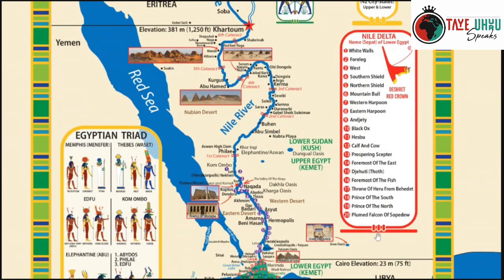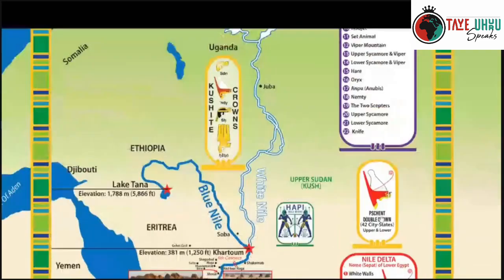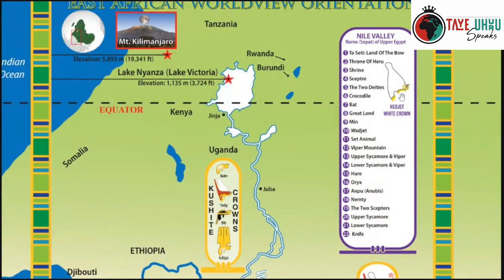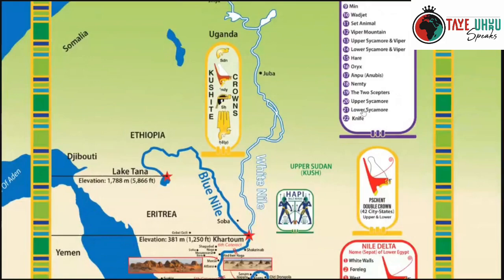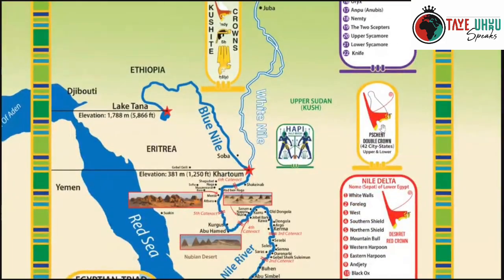There were 20 city-states for Lower Egypt, and Upper Egypt had 22. As you can see right here, they were controlled by the white crown, 22 city-states. And when the monarch had both crowns, when they were unified, it was called the pschent, the double crown, for the 42 city-states of Upper and Lower Egypt.